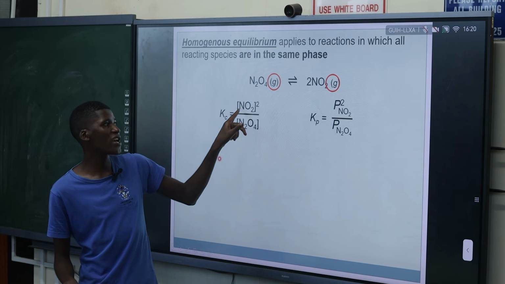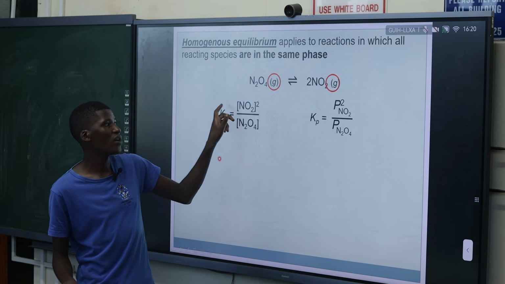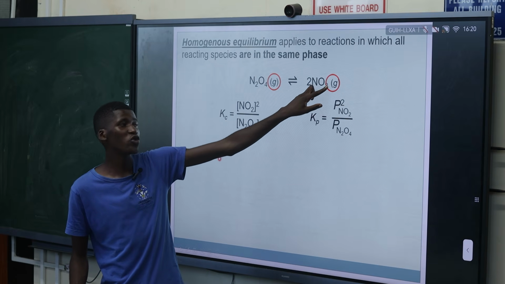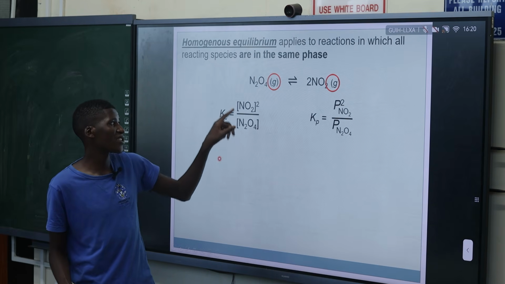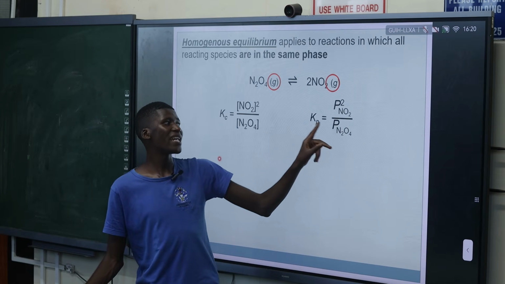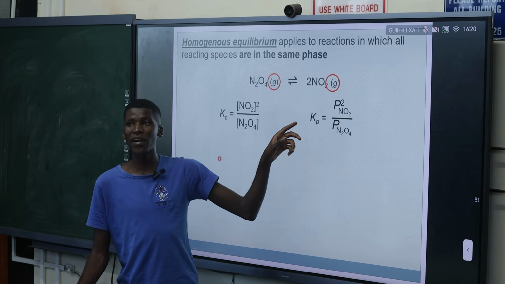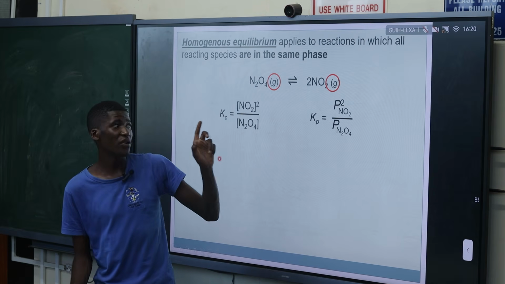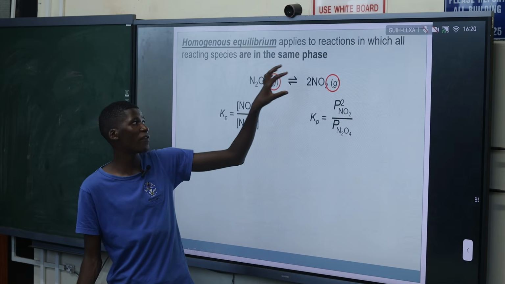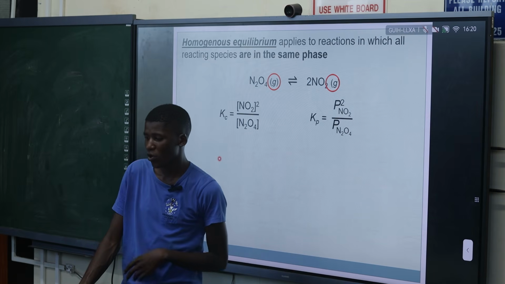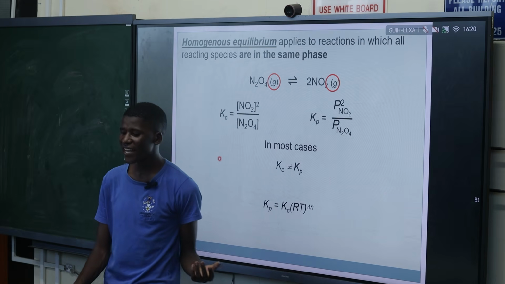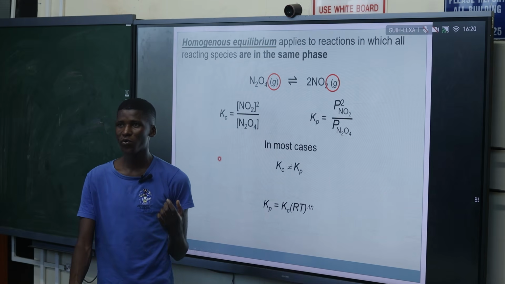So for your Kp expression, your Kc, we are going to need the concentration of the product, which is NO2, which is a gas, over the concentration of the reactant, which is N2O4, which is also a gas. Similarly, if you want to find your equilibrium constant in terms of partial pressures, you look for the partial pressure of the product over the partial pressure of the what? Of the reactant.